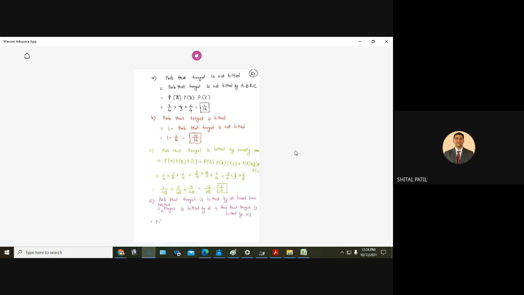So say target is hit by A, B, and C is not able to hit the target. Probability that target is hit by A, not by B, and hit by C. Probability that target is not hit by A, hit by B, hit by C, and last, hit by all. Yes, write these numbers.